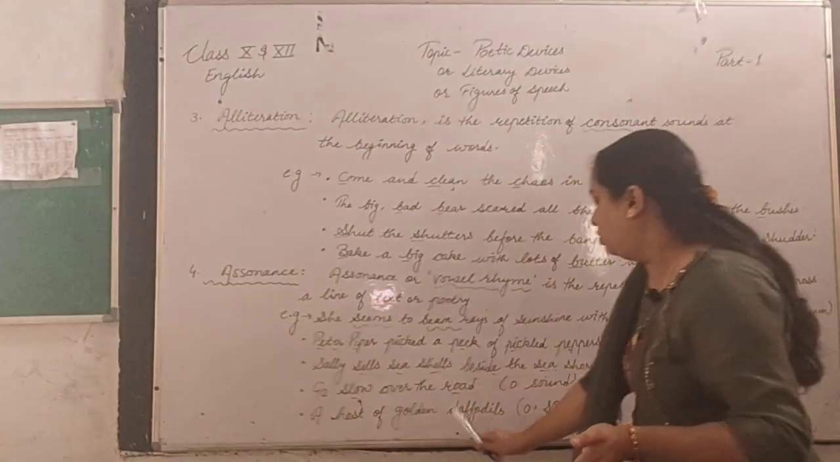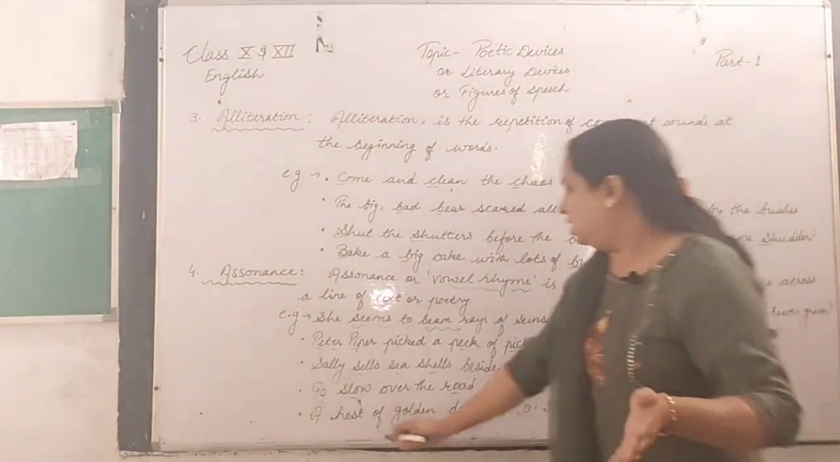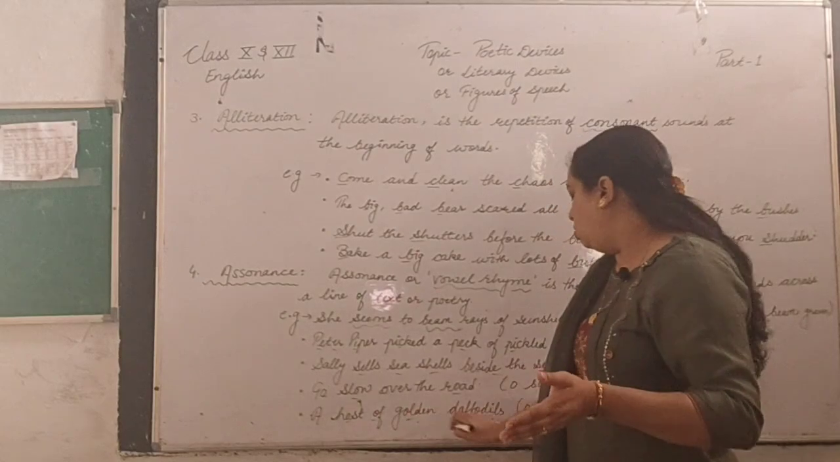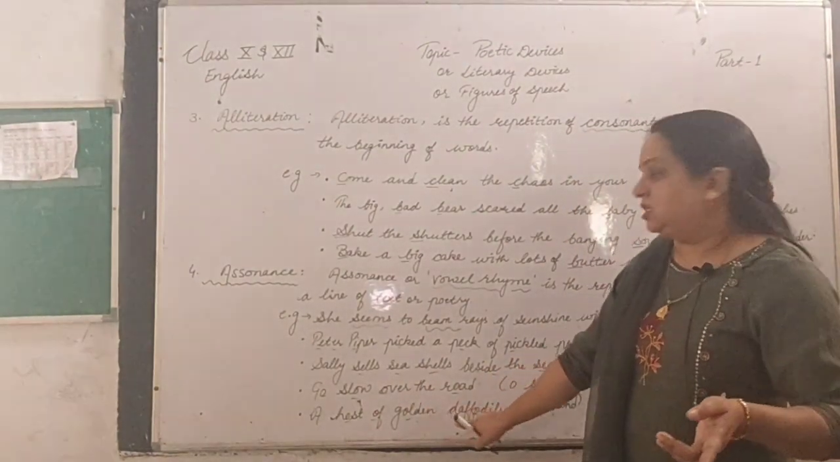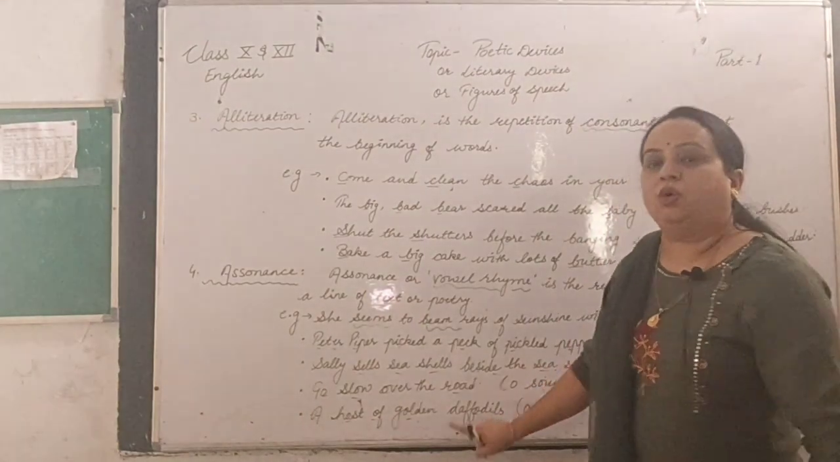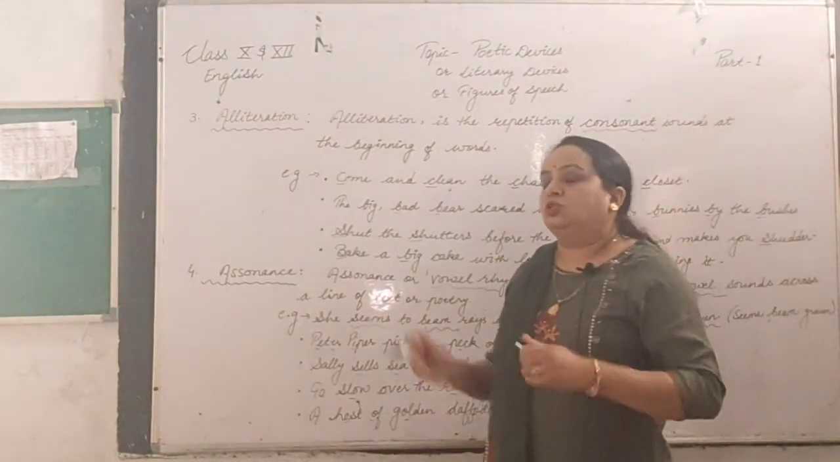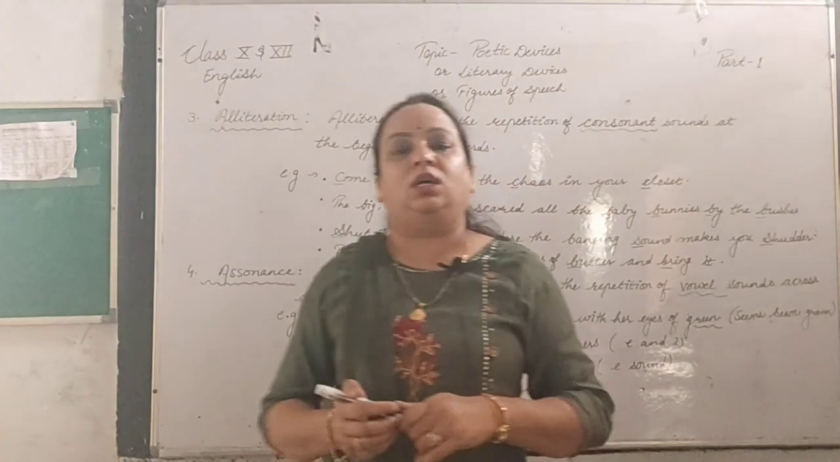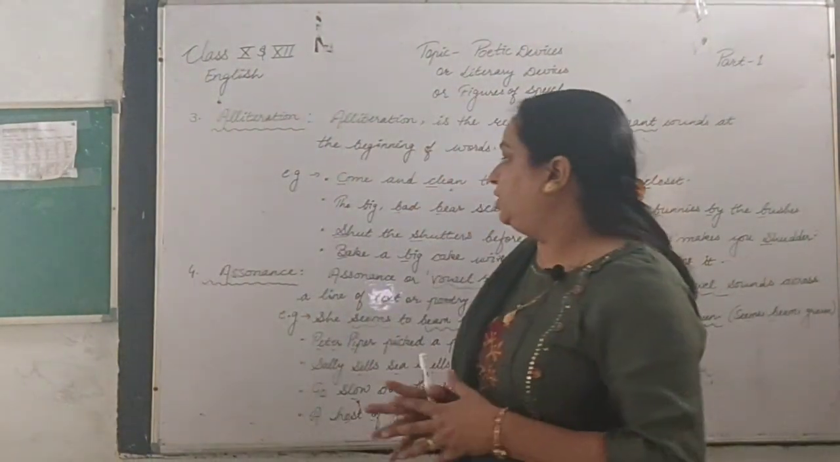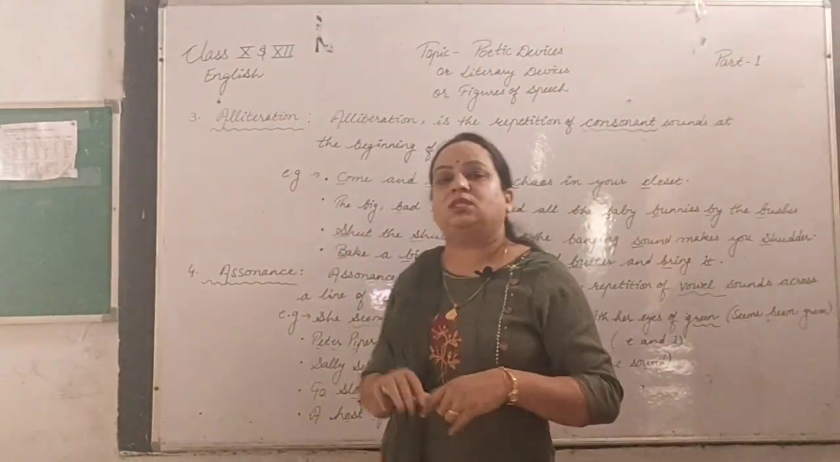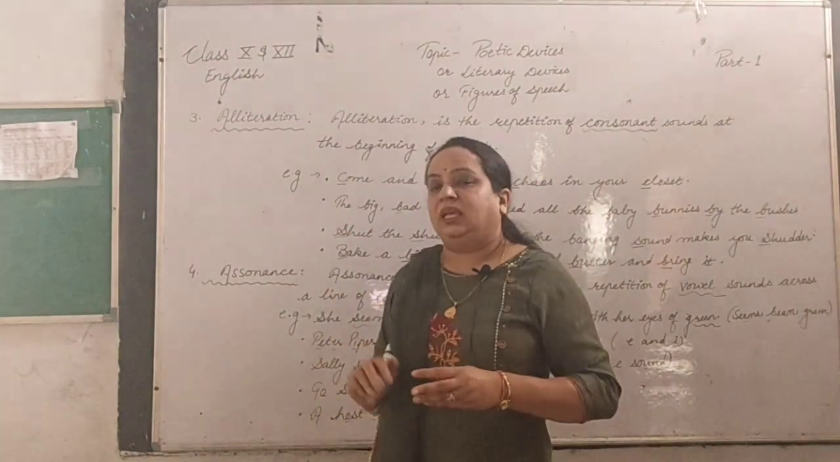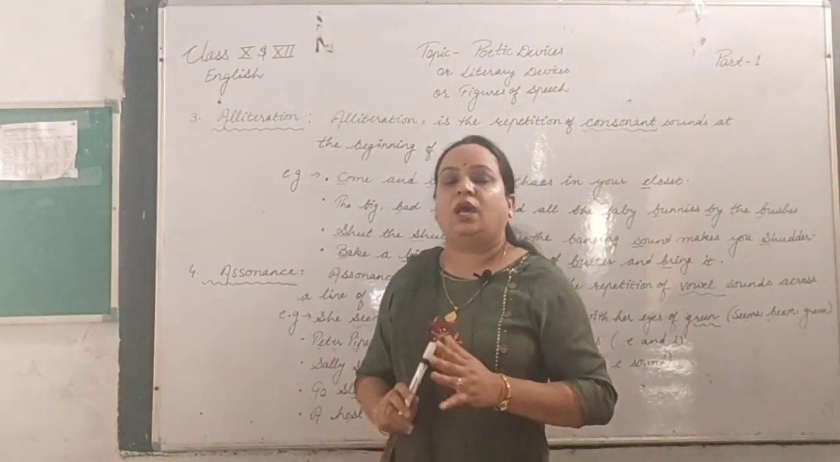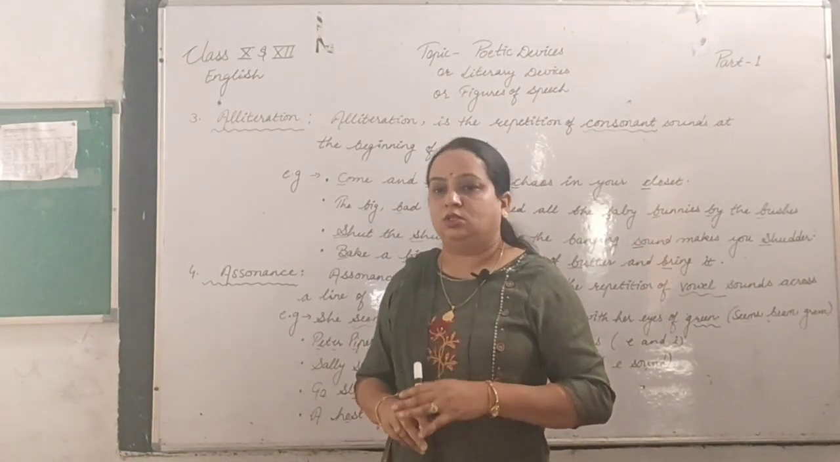A host of golden daffodils. Here once again if you see, O, O, O and O. So once again it is an example of assonance where the O sound is being repeated. So dear students, this was the topic which we took today, and here we completed the 4 poetic devices: simile, metaphor, alliteration and assonance. I hope you understood it well.